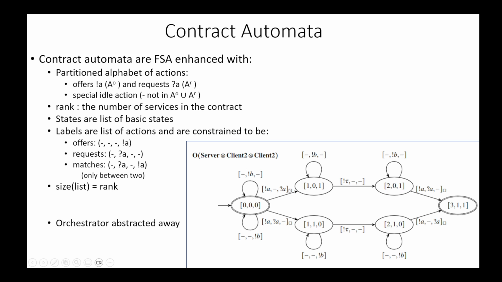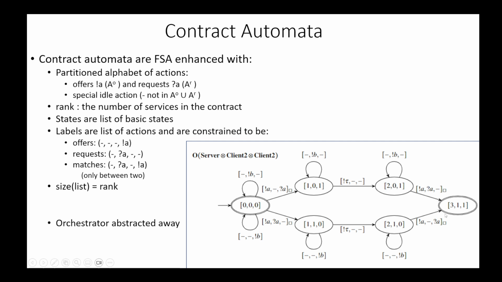This means that each request of each service is matched by a corresponding offer. To do that, we perform an automatic refinement of the composition automaton to obtain this so-called orchestration automaton. This is basically done by readapting the most permissive controller synthesis from supervisory control theory to obtain an orchestration of contract automata. This is an orchestration automaton where we see that all requests are matched by corresponding offers.